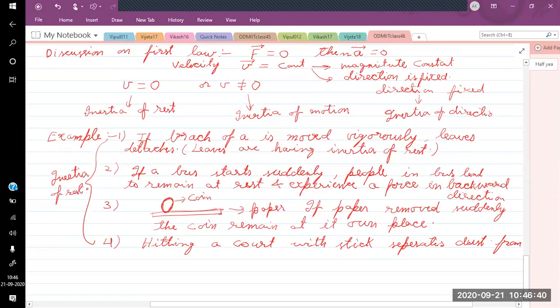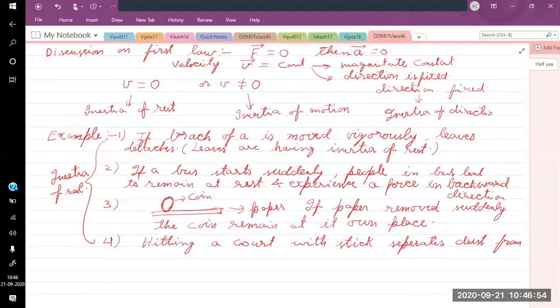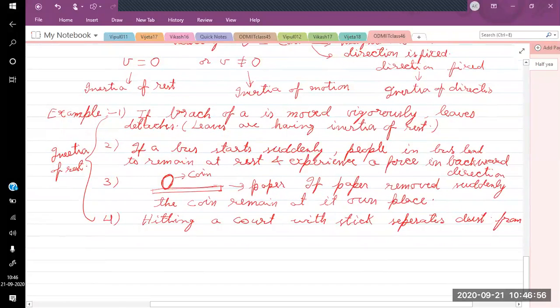So if you do not apply any force, the object tends to remain at its own position. They tend to remain at rest only if they were initially at rest. Similarly, we will see the second example. If the object is moving, we need to apply some force to stop it.